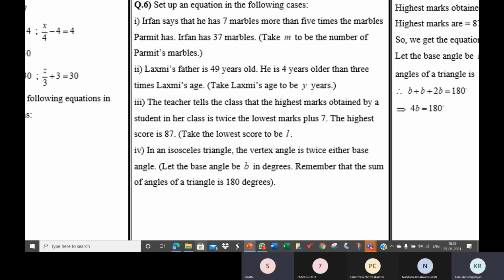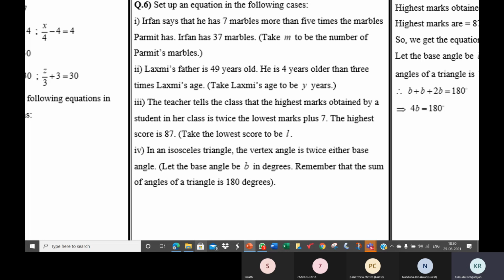3y plus 4. 4 years older than, meaning more than. 4 years more than 3 times Lakshmi's age. 3 times Lakshmi's age is 3y. 4 more than that is 3y plus 4. And that is Lakshmi's father's age. So it is equal to 49. 3y plus 4 is equal to 49.